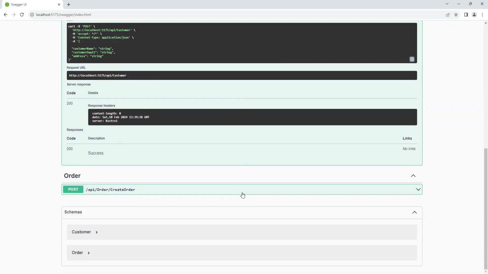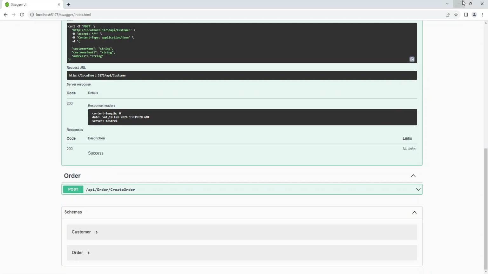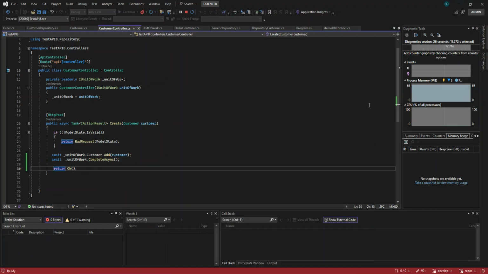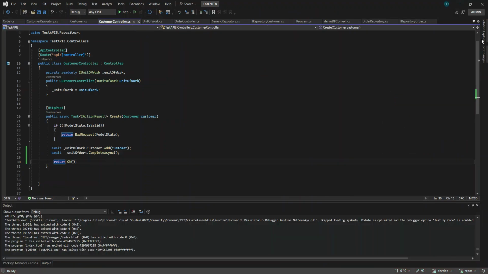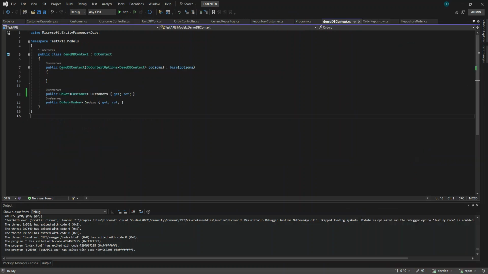Oh, yeah, you got now 200 success. So we can add now the customer, guys. So the problem is the renaming, and it renamed everything. In our DB context here, the DB set is all orders to customers.